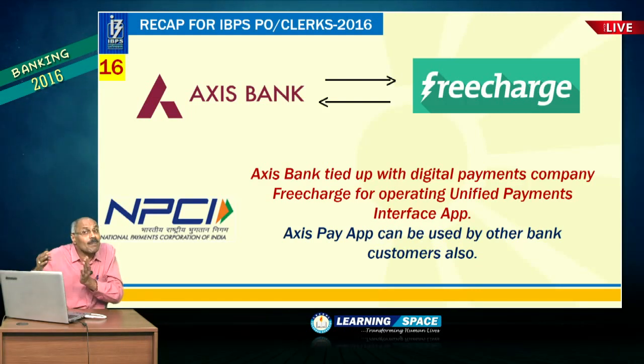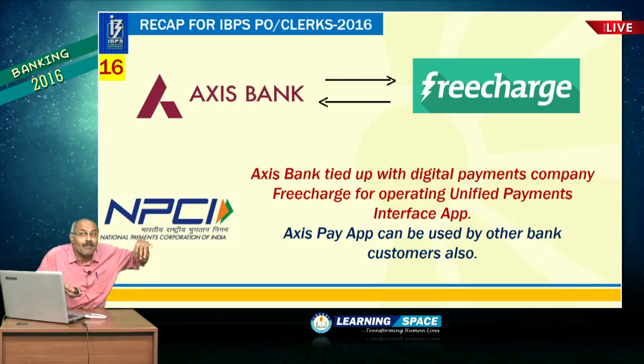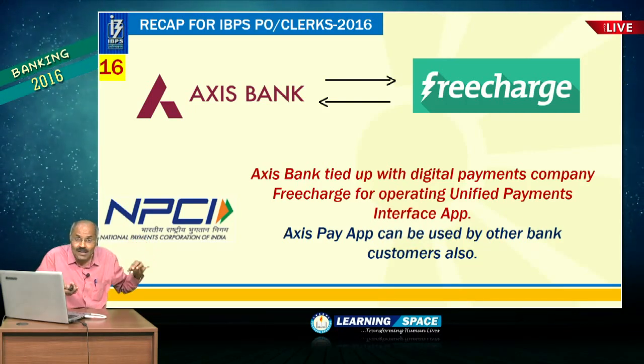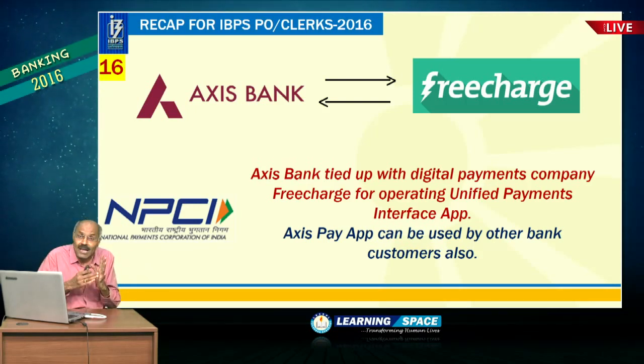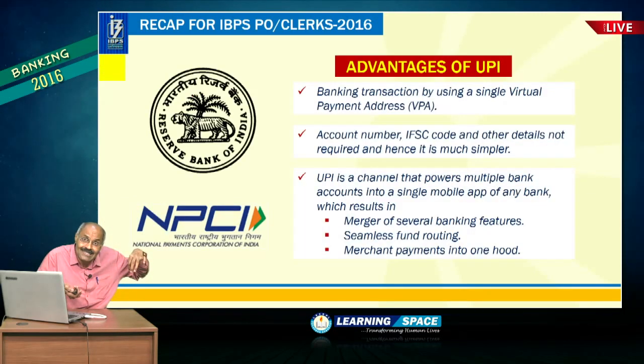So, that is IMPS. At the same time, the Unified Payments Interface functions using a virtual payment address. So, money transfer mechanisms on a 24/7 basis are UPI and IMPS, do not forget. NEFT and RTGS are also there, but they do not function on a 24/7 basis.